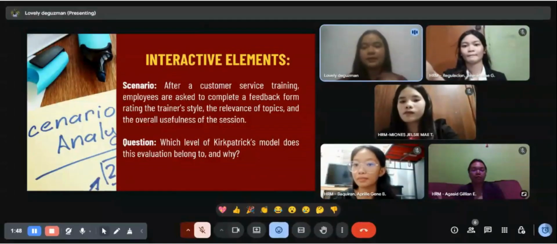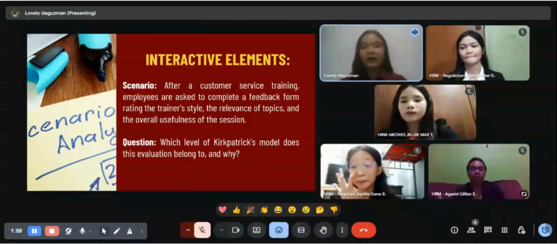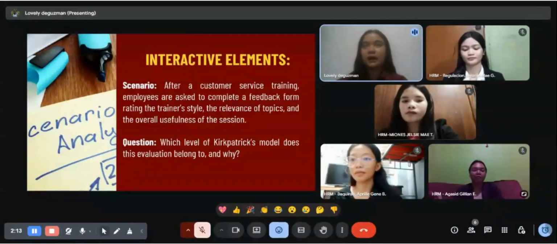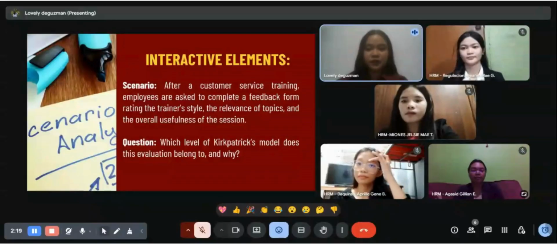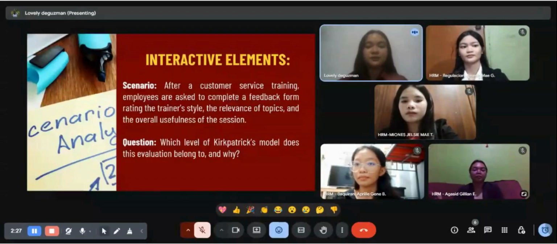This form is designed to capture their initial reaction about the session, such as how effective the trainer was in presenting, how relevant and applicable they found the topics, and how useful the entire training felt to them. The focus is not yet on what they learned or how they apply it, but on their personal perception and satisfaction with the training experience.